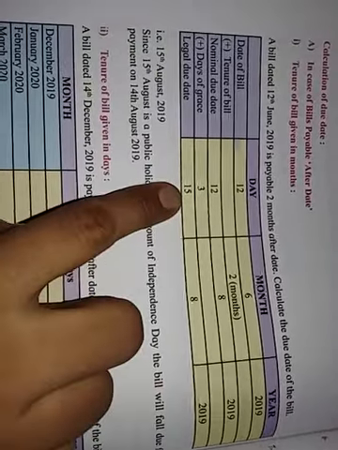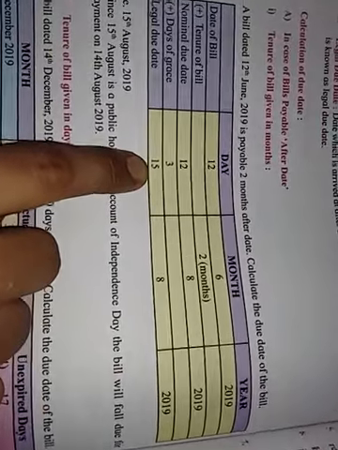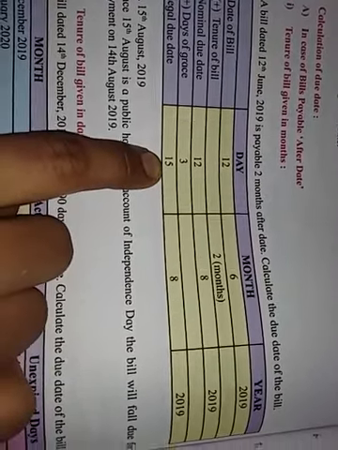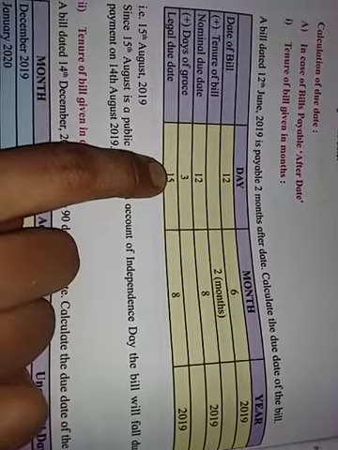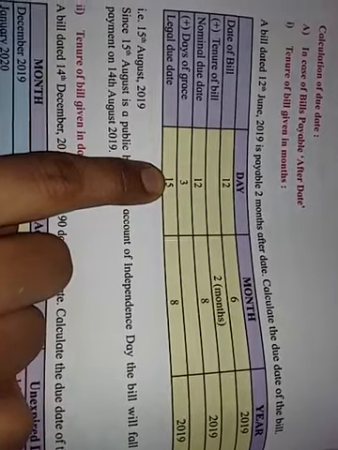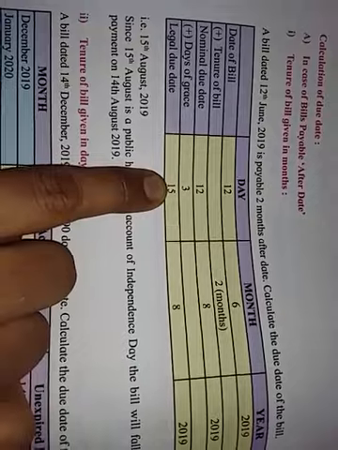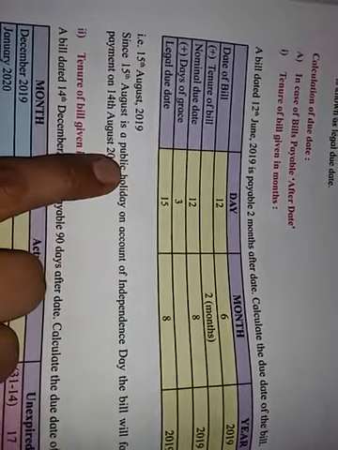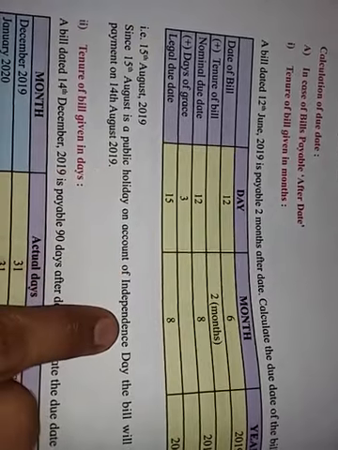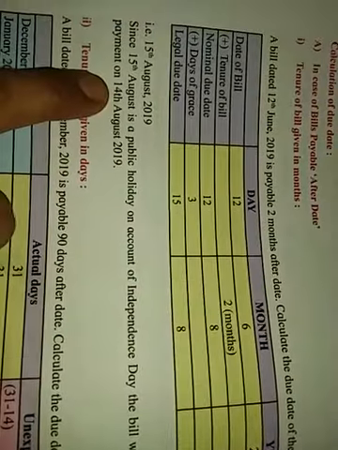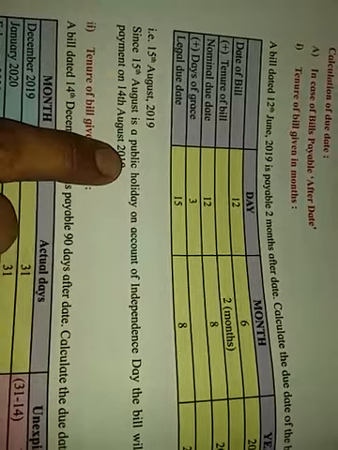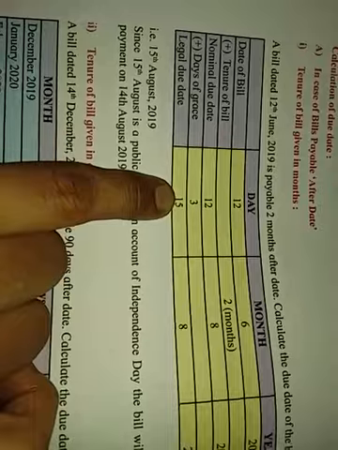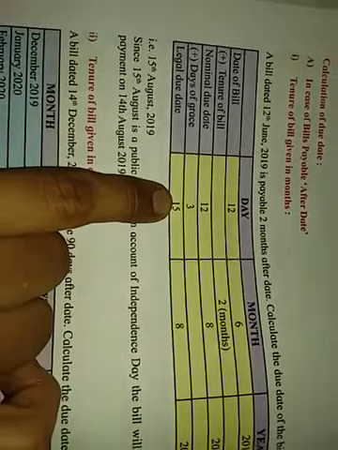But now here is one problem, right? 15 August is a national holiday. No transaction will be done on this date. So when the due date of the bill of exchange falls on a national holiday, that is on 15 August or 26 January, a public holiday, then the due date of the bill of exchange will be 14 August, and if it falls on 26 January, then it will be 25 January, the day before, right?